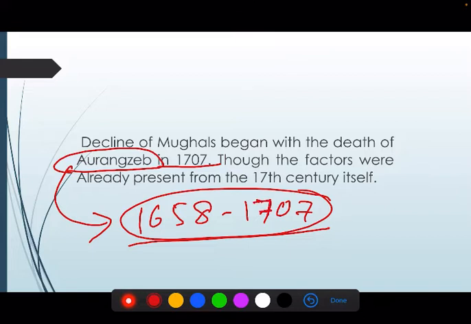Before that, the Mughal Empire was flourishing in India, but after the death of Aurangzeb in 1707, the decline of the Mughals started, and eventually it ended in 1857. So let's see what the causes of the decline of the Mughals are.